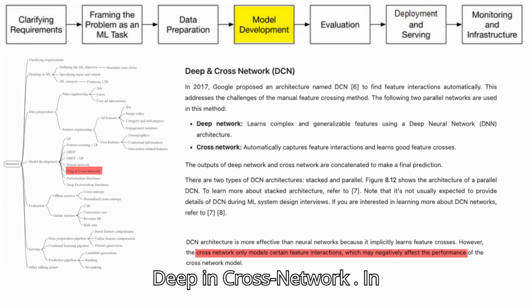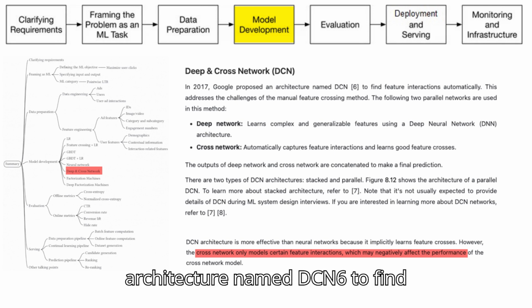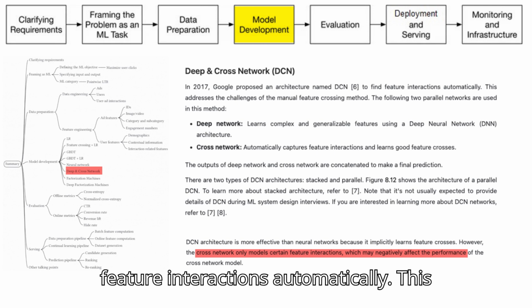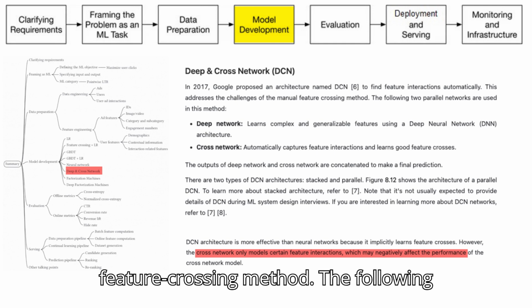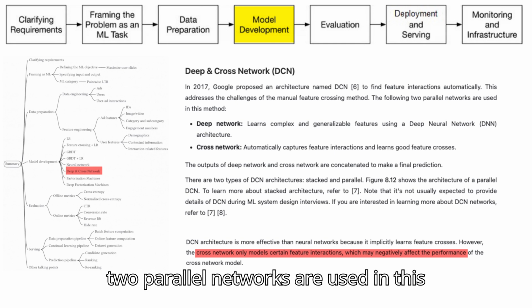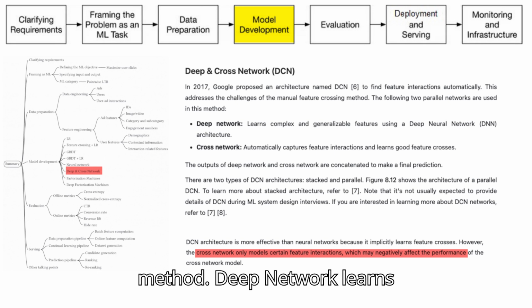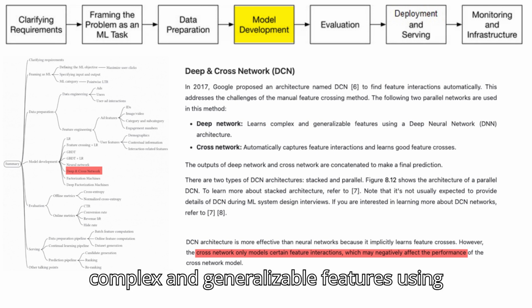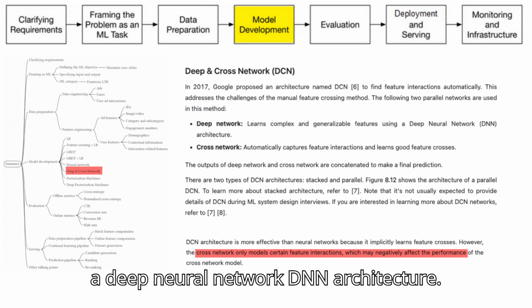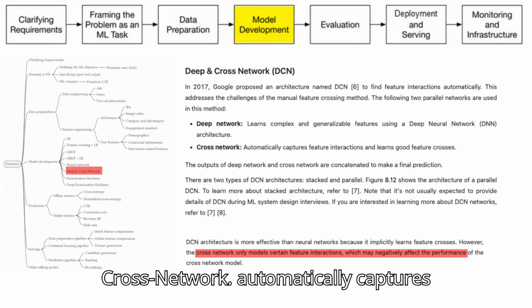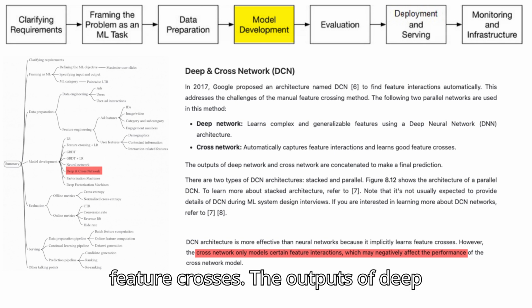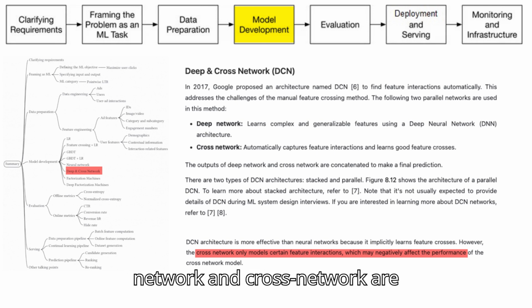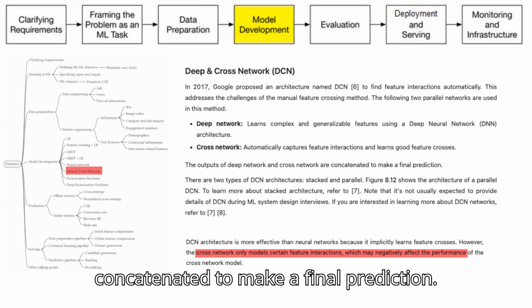Deep and cross network, DCN. In 2017, Google proposed an architecture named DCN to find feature interactions automatically. This addresses the challenges of the manual feature crossing method. The following two parallel networks are used in this method. Deep network learns complex and generalizable features using a deep neural network, DNN, architecture. Cross network automatically captures feature interactions and learns good feature crosses. The outputs of deep network and cross network are concatenated to make a final prediction.